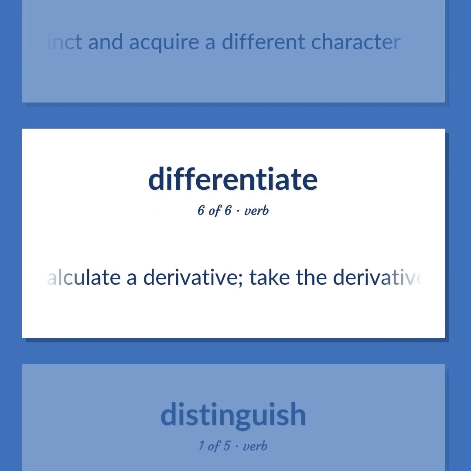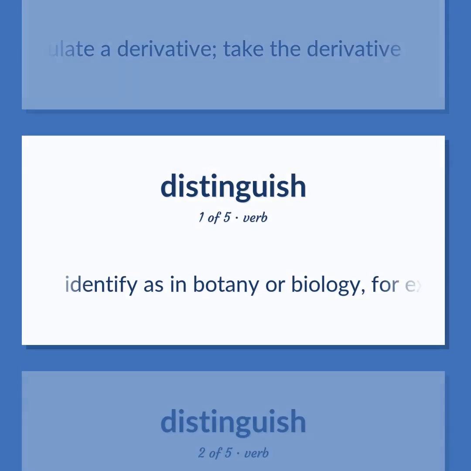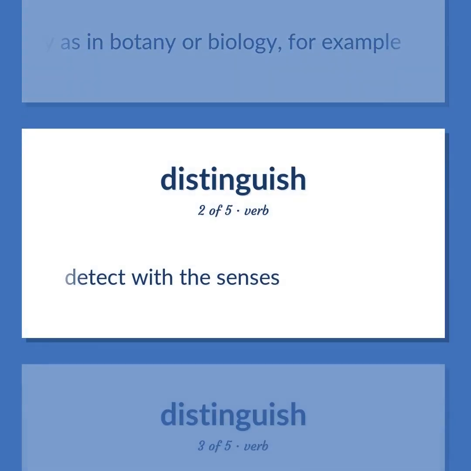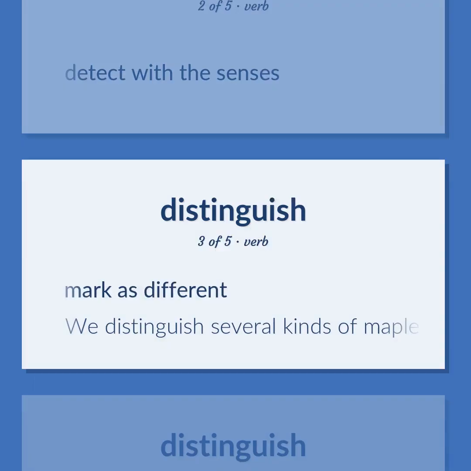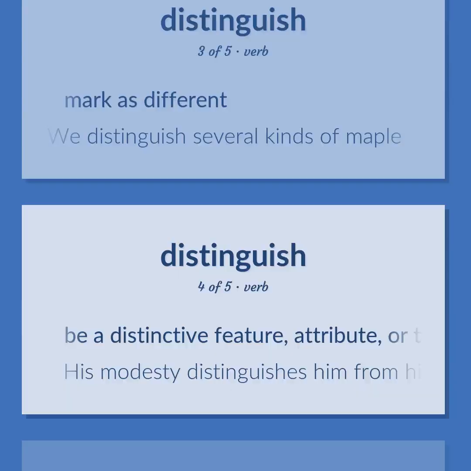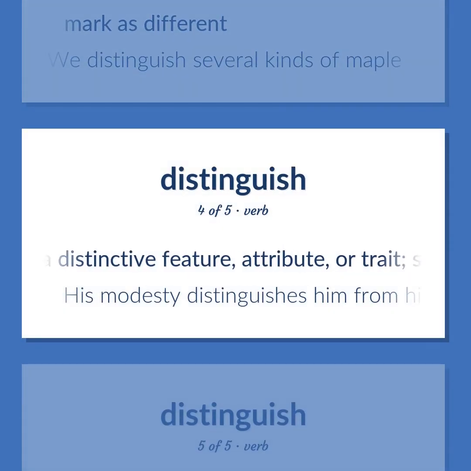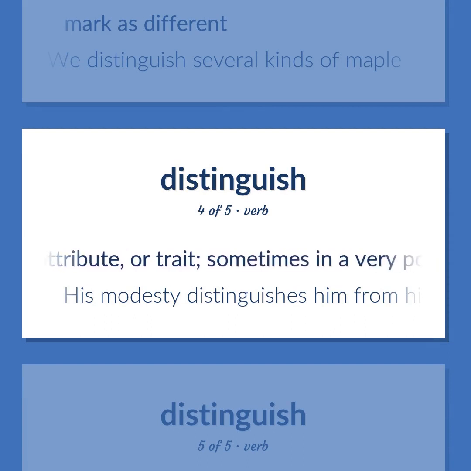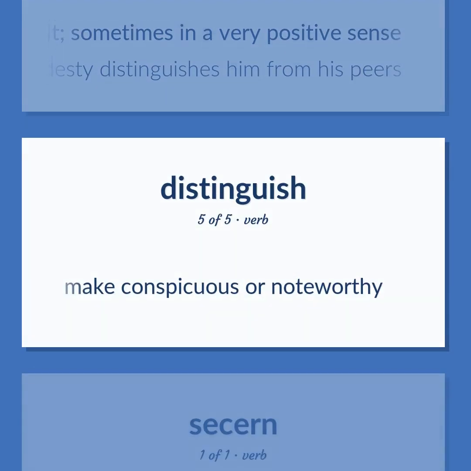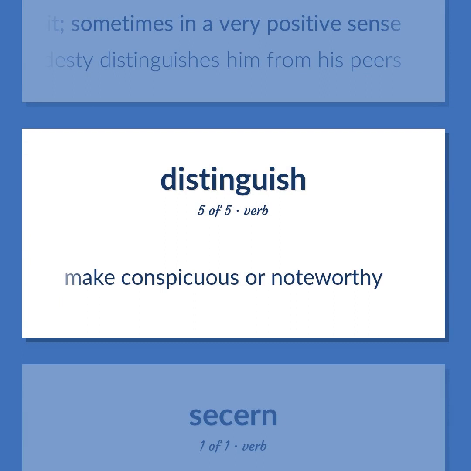Become distinct and acquire a different character. Calculate a derivative. Take the derivative. Identify as in botany or biology, for example. Detect with the senses. Mark as different. We distinguish several kinds of maple. Be a distinctive feature, attribute, or trait, sometimes in a very positive sense. His modesty distinguishes him from his peers. Make conspicuous or noteworthy.